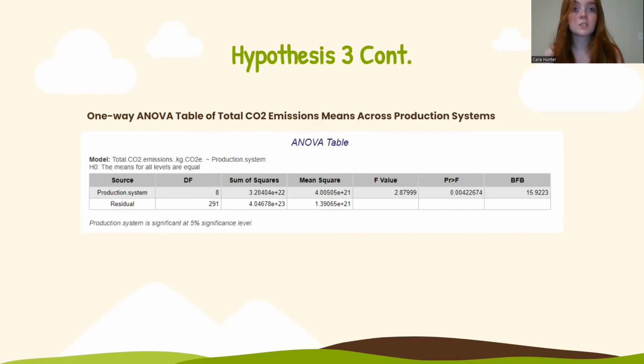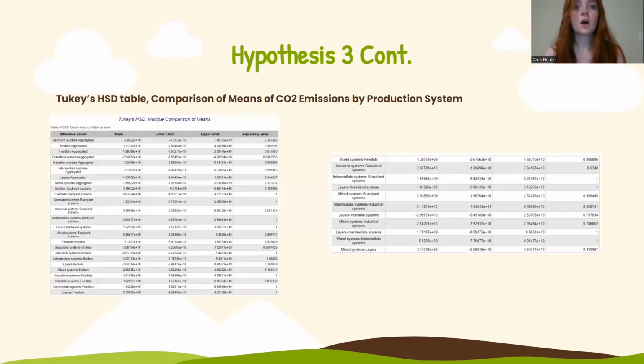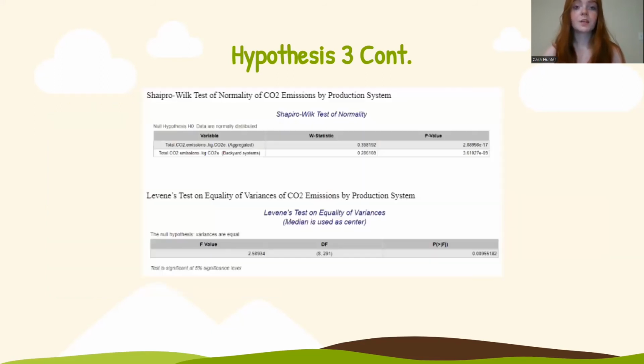The post hoc test was conducted and found that there are significant differences in the means of total CO2 emissions between aggregated and grassland systems, shown on the table here. The data satisfy all assumptions but homoscedasticity, so again, these results should be taken with a grain of salt. And here are the assumption results.